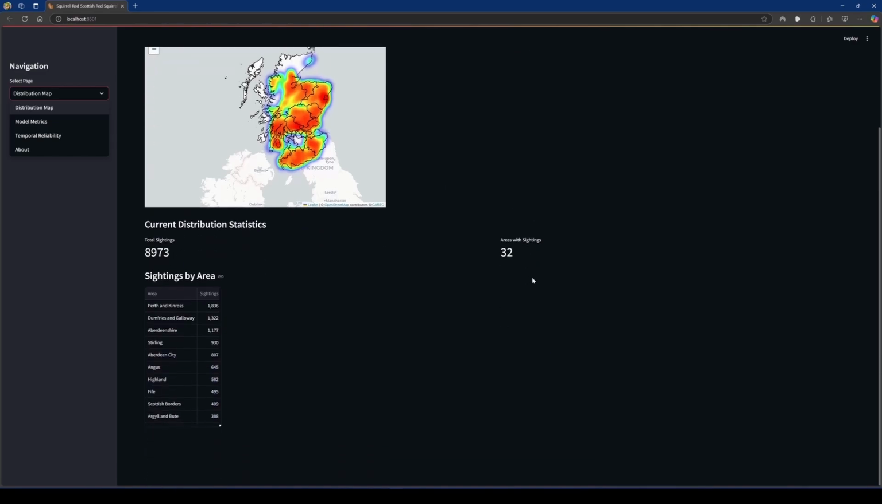The statistics show a total of 8,973 sightings distributed across 32 local authorities. The table provides a detailed breakdown by region, with Perth and Kinross having the highest number with 1,836 sightings. This view serves as our baseline against which our predictions and historical comparisons can be evaluated. It's worth noting that these patterns reflect both ecological factors and citizen science reporting patterns, which is why our model incorporates multiple features to account for these influences.